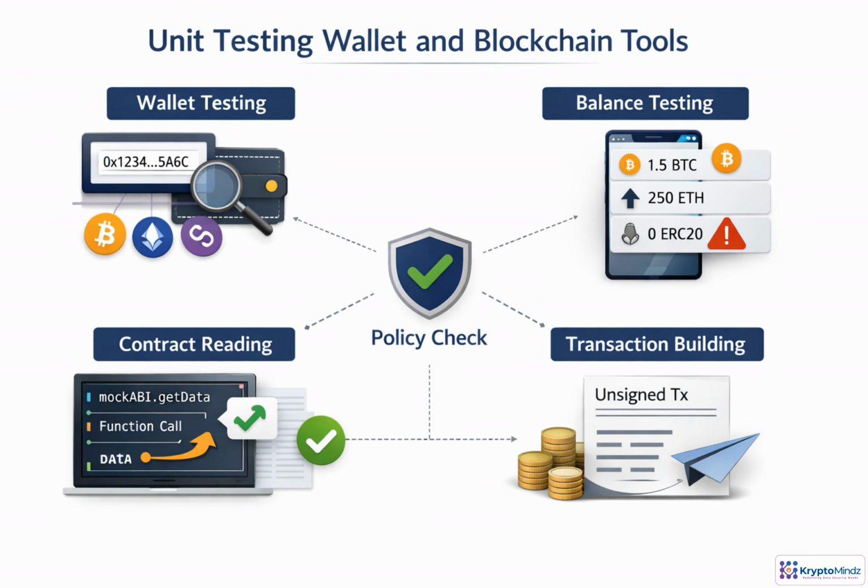Each blockchain tool needs isolated proof that it behaves correctly before real funds are involved. Unit tests provide that proof without relying on live networks. Mock the RPC, feed known wallet inputs, and assert exact outputs: formatted addresses, supported chains, selected accounts, balances, and contract return values. For payments, the critical boundary is clear. Preparation creates an unsigned transaction object, not a signed transaction. Tests enforce safety before autonomy begins.